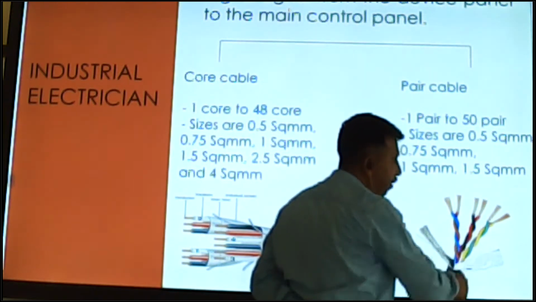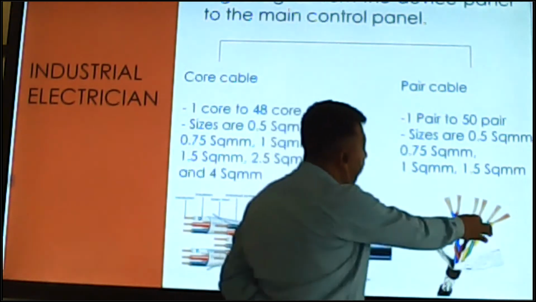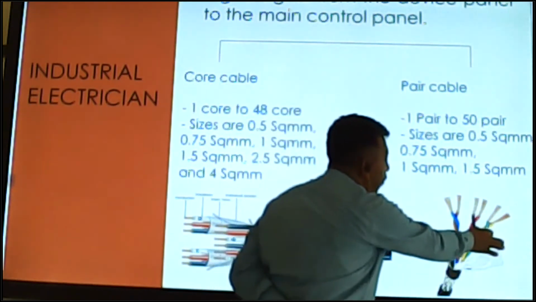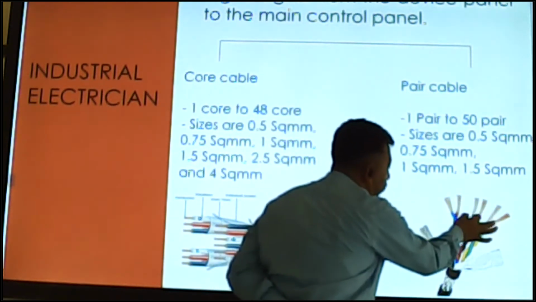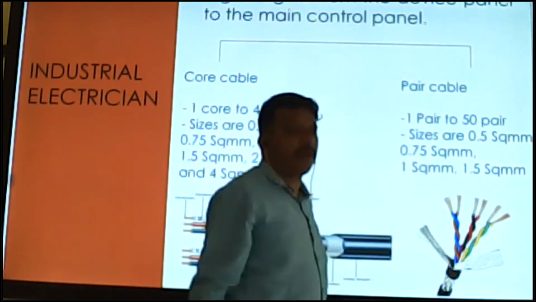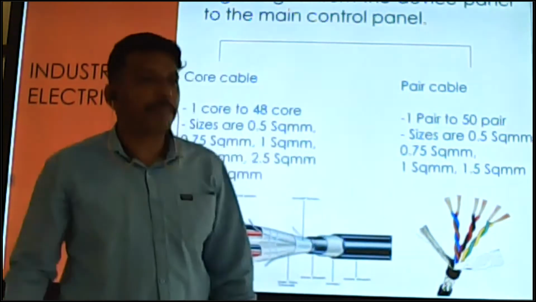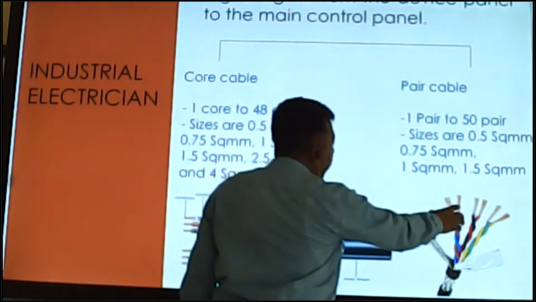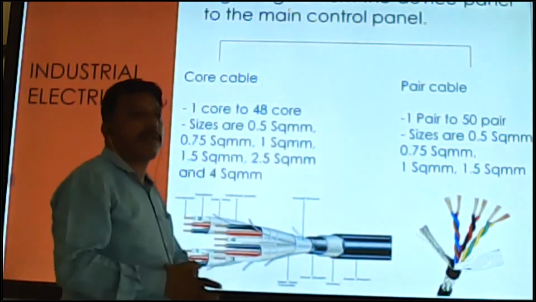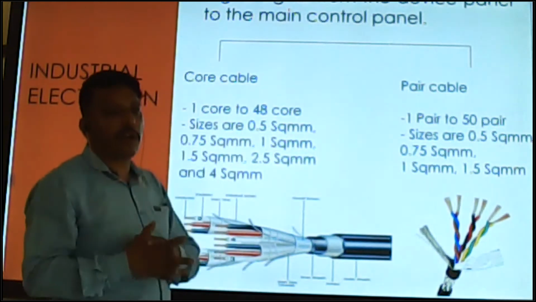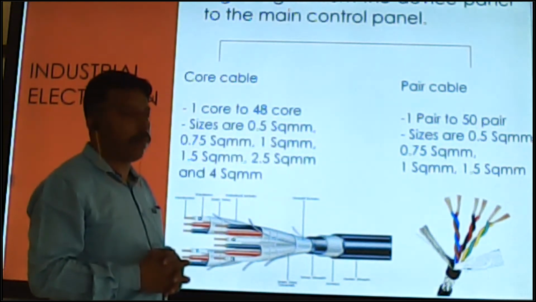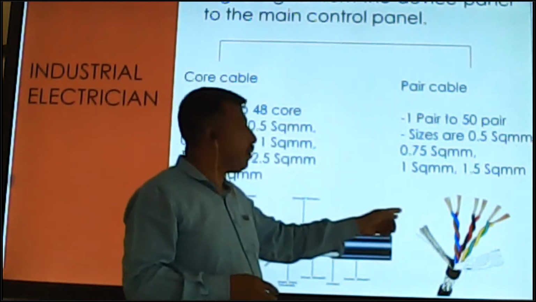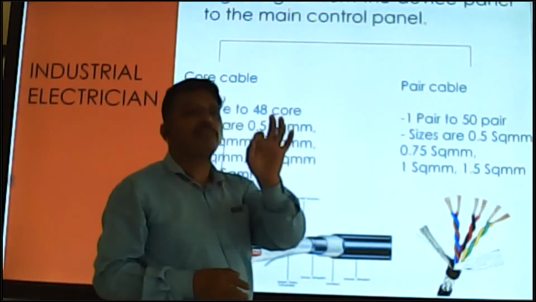And another one is yellow and green. You can check, this is writing 3 3. This means this is 3 number pair: 1 number pair, 2 number pair, and 3 number pair. Like that, numbering also coming in pair. In a pair you cannot change the cable from one pair to another pair. One pair means you should use the 2 wires of the first pair.